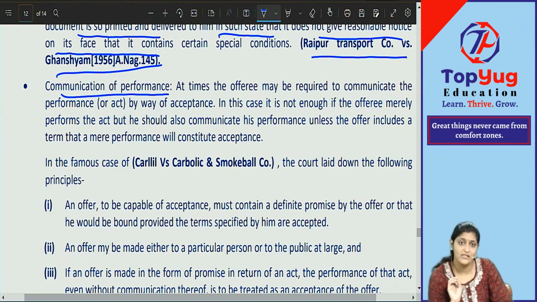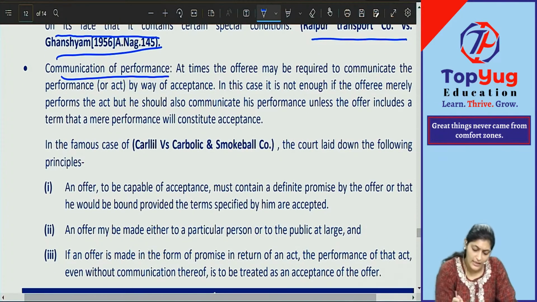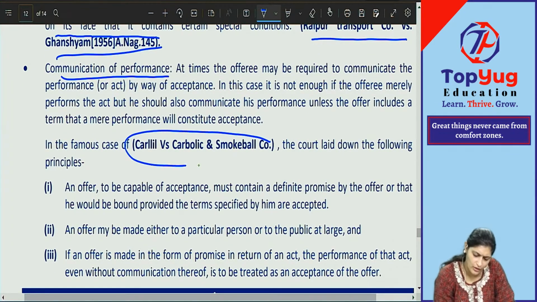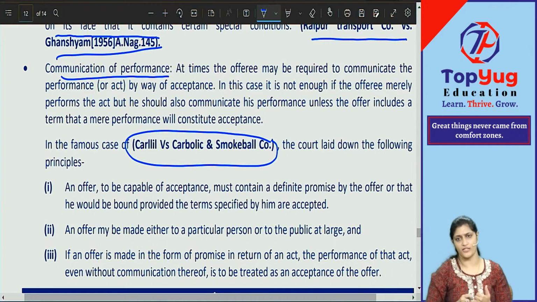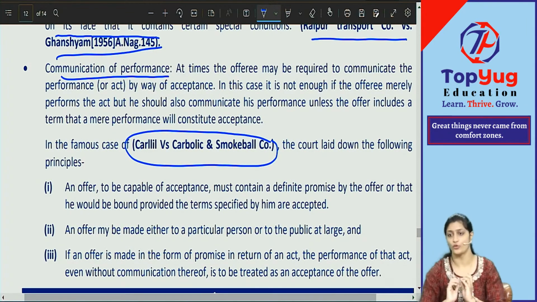Now, how will that performance be? It is the performance given in Carlill versus Carbolic Smoke Ball. What was the offer given by Carbolic Smoke Ball and Company? To inhale the smoke balls, following the directions, and you will not get influenza. Is there any requirement for the person who is going to inhale to go and say, I am going to inhale?